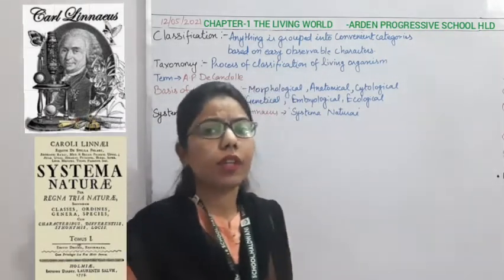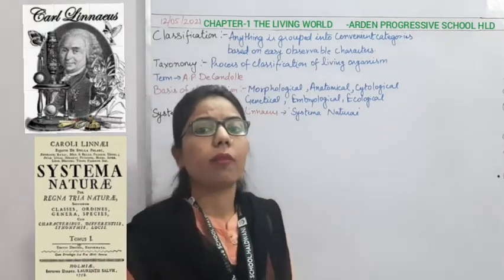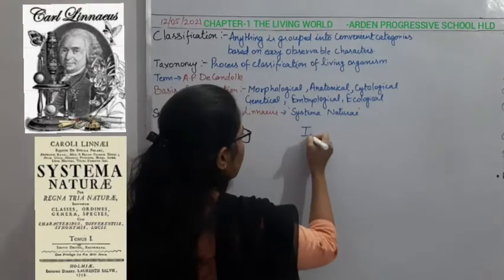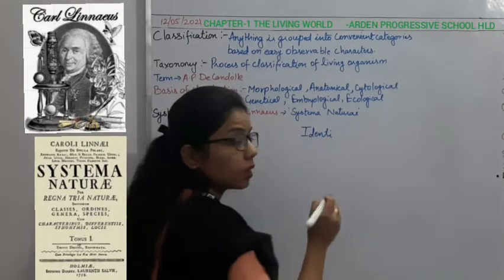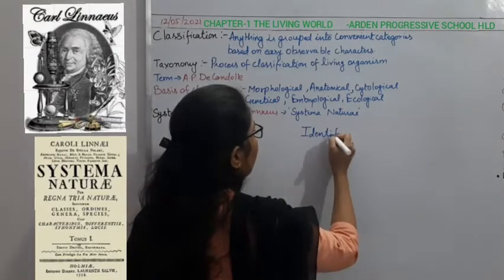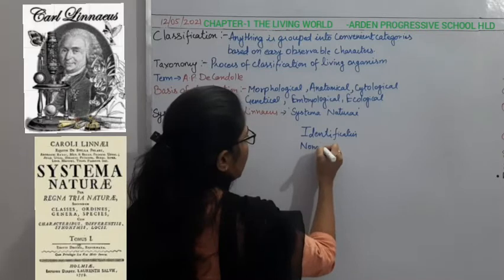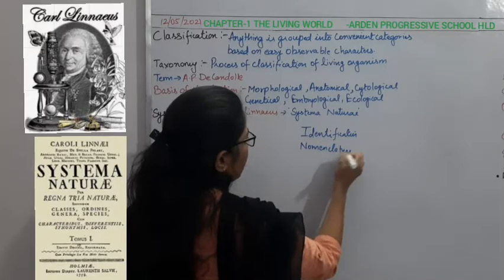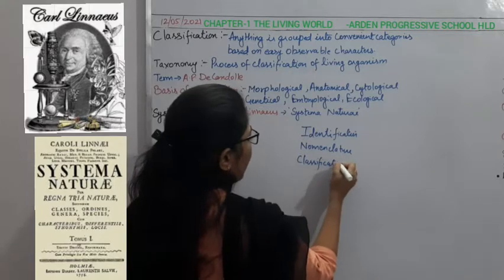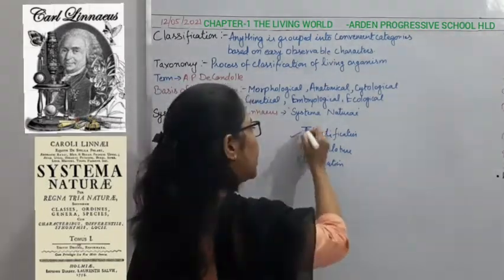Here in this part we have done three things. We have covered identification, then nomenclature, and then classification. In the last class we discussed that because there are so many diverse species, we go for identification, nomenclature and classification. If we get a species which is unknown to us, we go for identification.